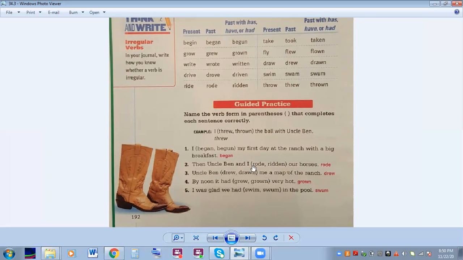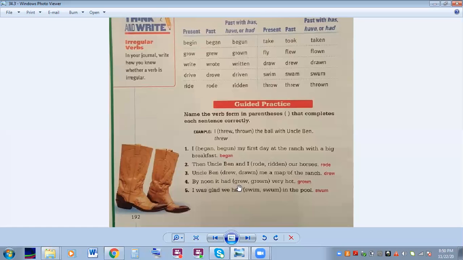There's no has, have, or had in our sentence, so we use rode, not ridden. Uncle Ben drew me a map of the ranch. To use drawn, we have to have has, have, or had in our sentence. So drew is the correct response.